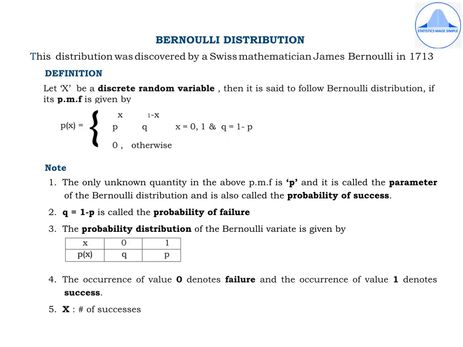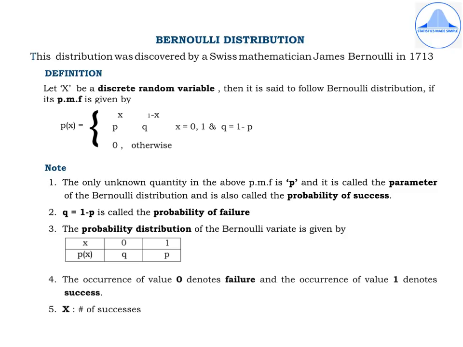So when X takes the value 0, all you have to do is in the PMF substitute X as 0. So you get p to the power 0, q to the power 1 minus 0. Any number to the power 0 is 1. So you see that when X is 0, P of X will result in only q.